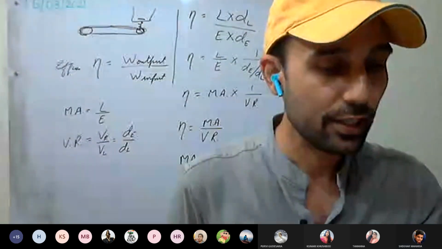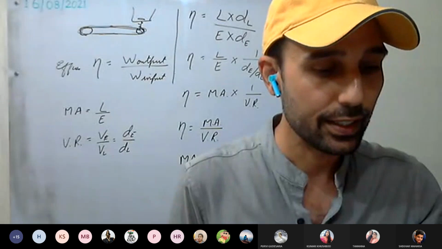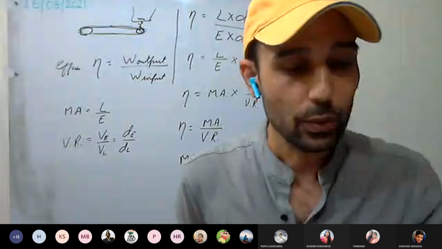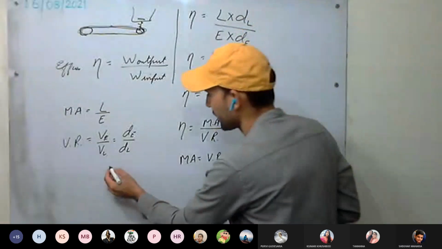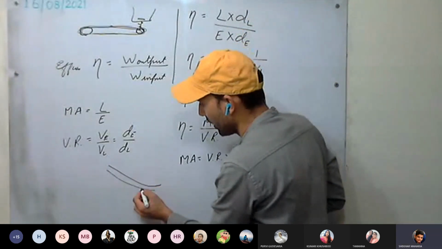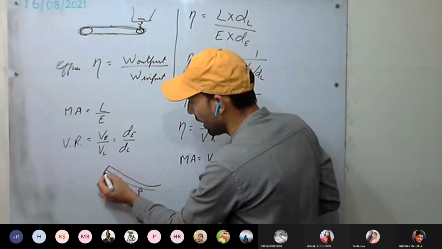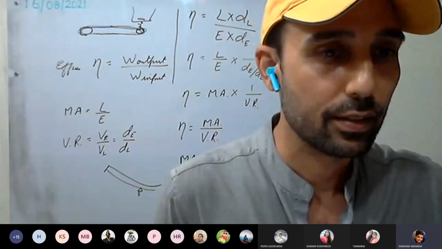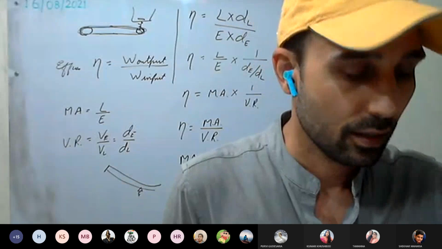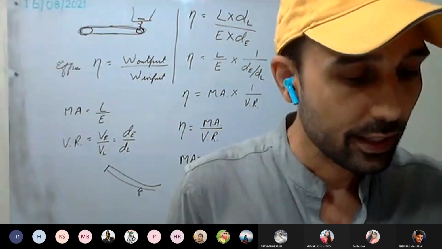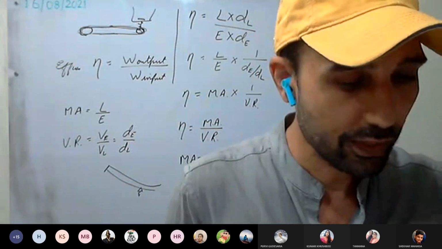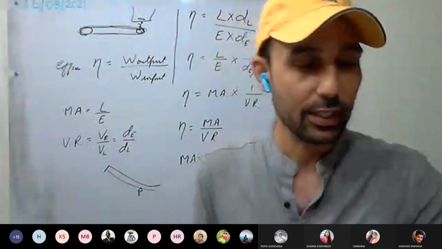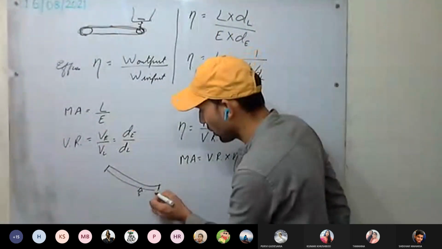A crowbar of length 120 centimeter has its fulcrum situated at a distance of 20 centimeter from the load. So we are having a crowbar. So it is the fulcrum. Here we have the load.